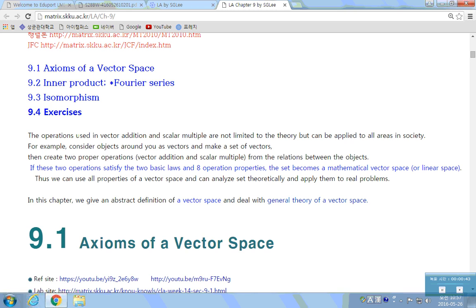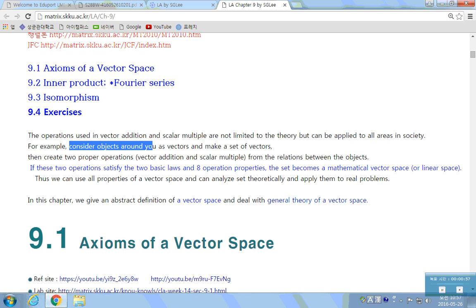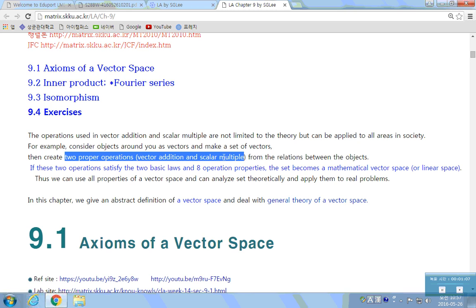The operations used in vector addition and scalar multiplication are not limited to the theory, but can be applied to all areas in society. For example, consider objects around you as vectors and make a set of vectors. Then create two proper operations: one is vector addition and the other one is scalar multiplication, from the relations between the objects.